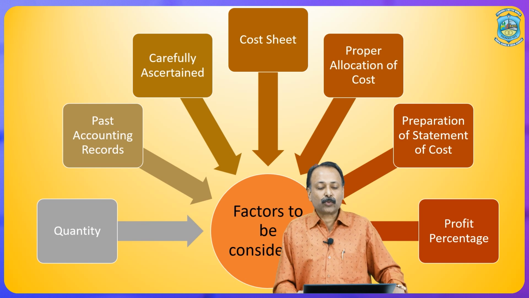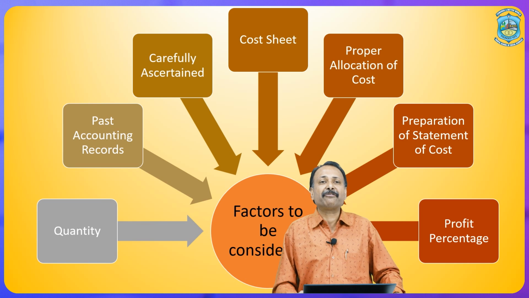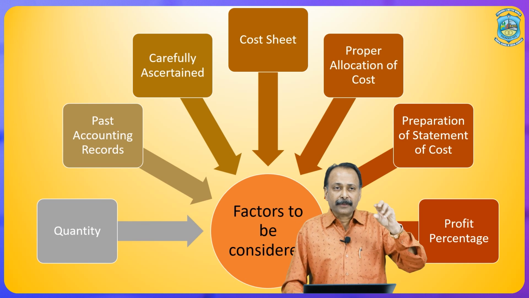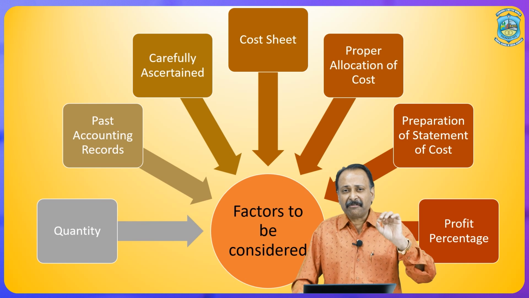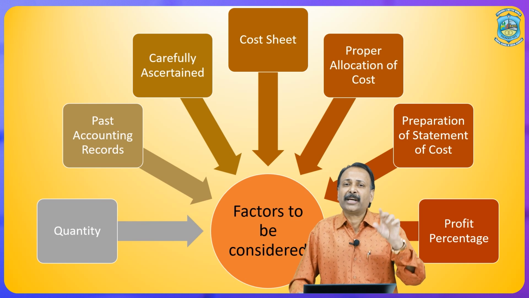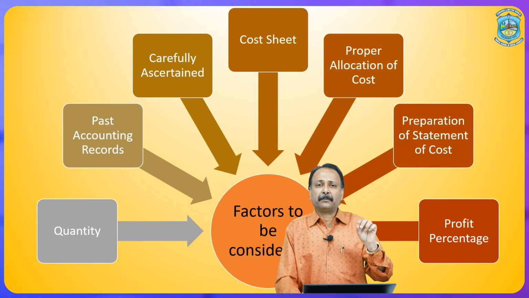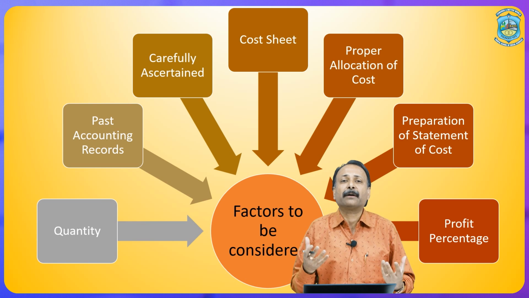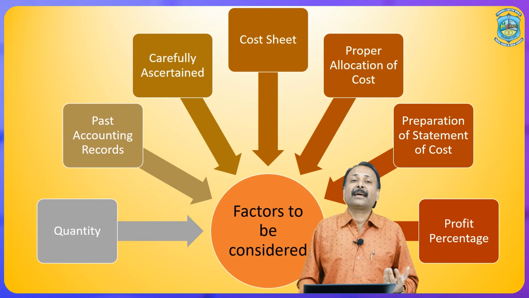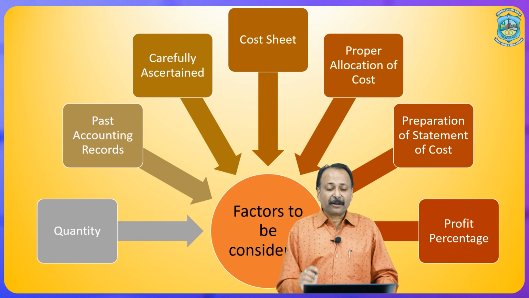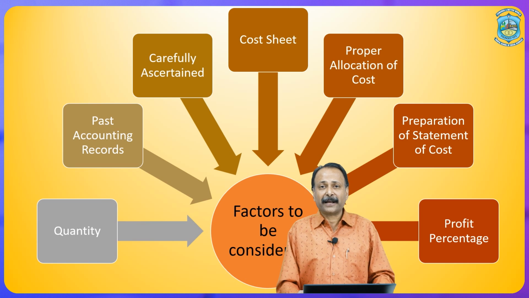Then next one is carefully ascertain. We have to find out, evaluate and calculate the price very carefully. If we miss one part, one item or one expenditure, it is going to make a wrong calculation, and we will not be able to calculate the right amount of profit, or sometimes we will even incur a loss. That is why we have to be very careful at the time of preparation of tender price, and all the expenditure must be considered.